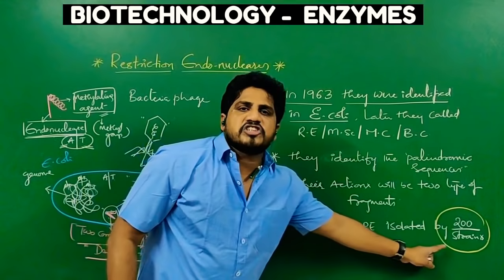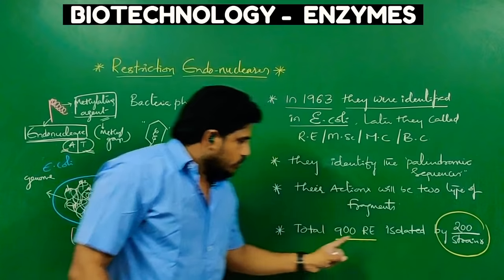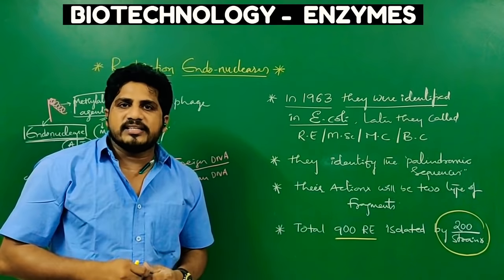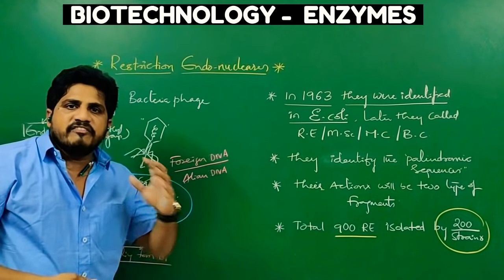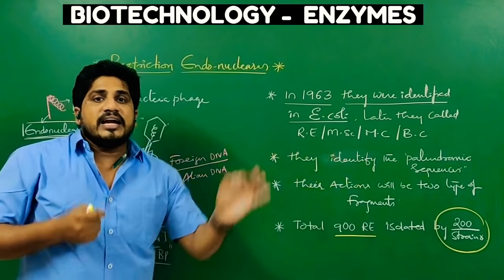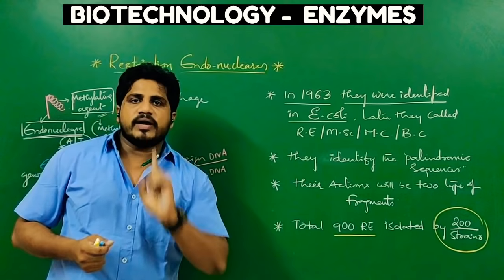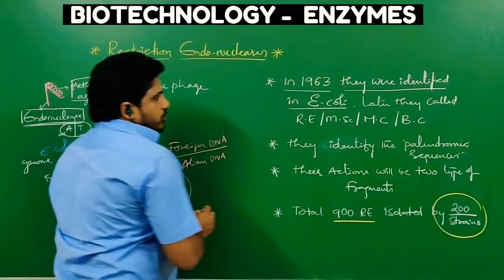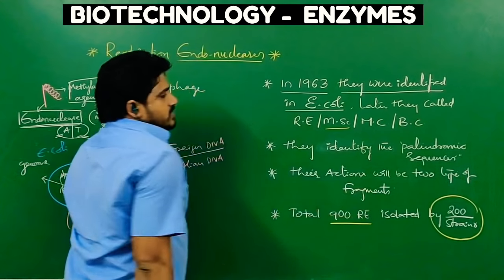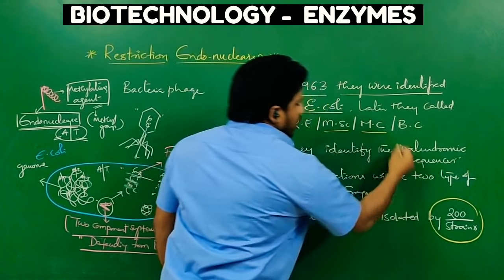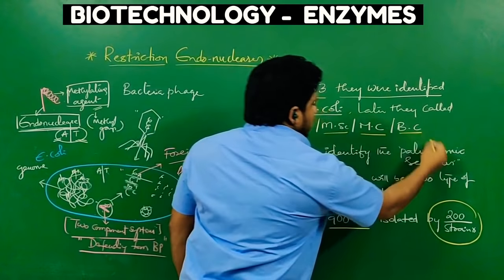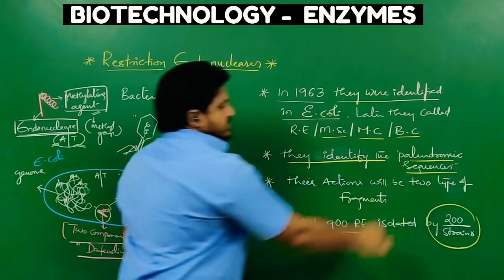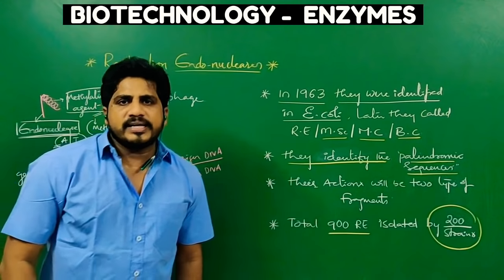Here the bacteria are called strains. Strain means variety. So 900 types of restriction endonucleases are available nowadays. If we use those enzymes, we can cut a DNA sequence at a particular place. That is why it is called restriction endonuclease. These restriction endonucleases are also called molecular scissors, molecular cutters or biological cutters. They identify a palindromic sequence. Let us see what a palindromic sequence is.